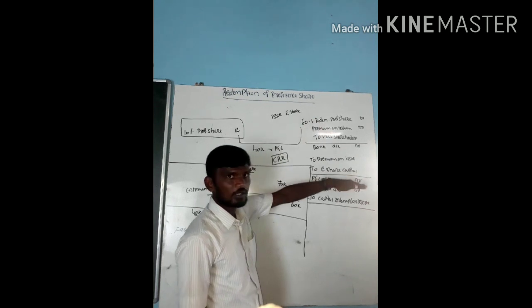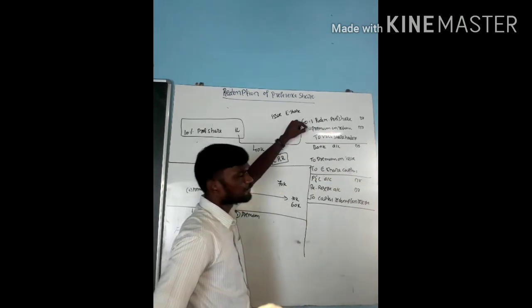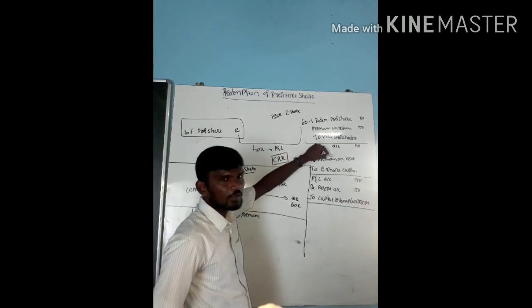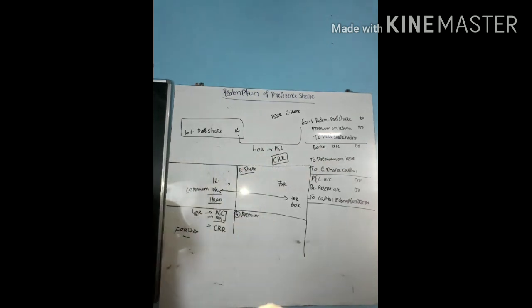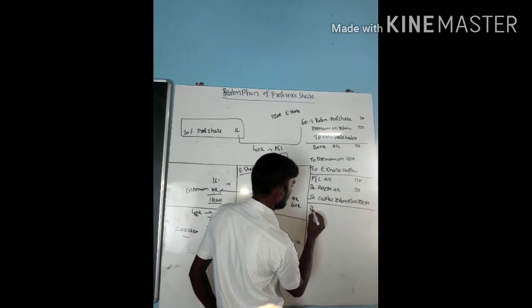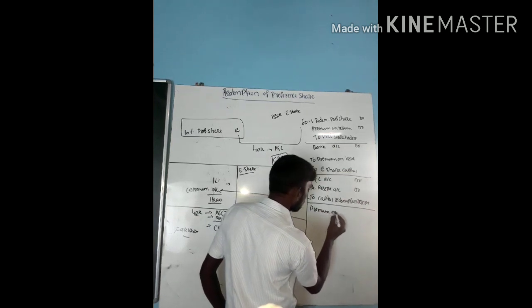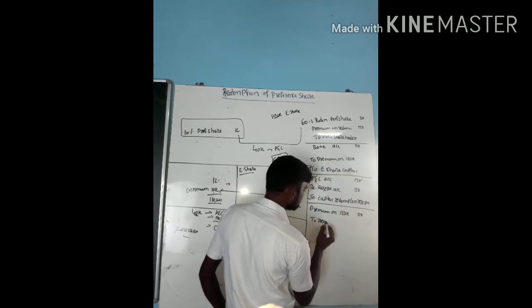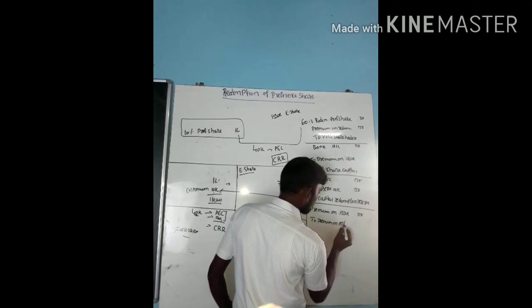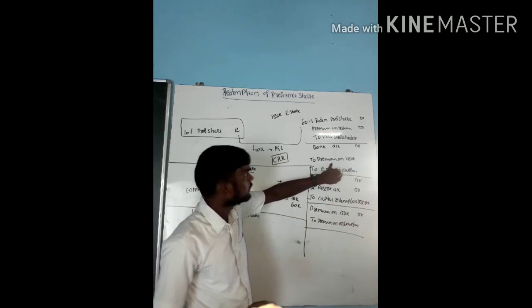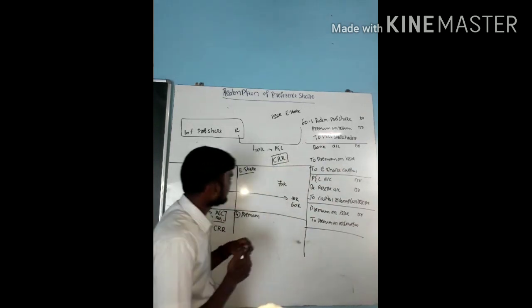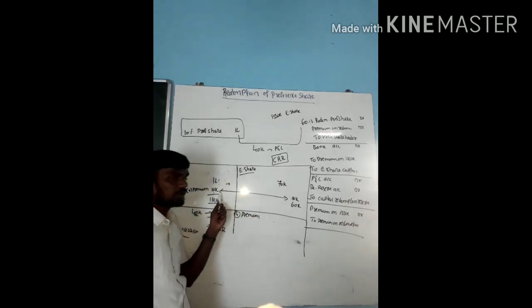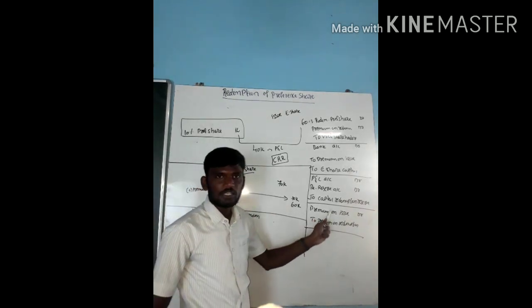Extra amount repayment, extra amount we receive. How much extra amount did we pay? 10,000. How much extra amount did we receive? 10,000. So pass the entry. What is the entry here? That is premium on issue account debit to premium on redemption account. How much extra amount did I receive? 10,000. How much extra amount do I need to pay? 10,000. So no need to pass any other separate entries.